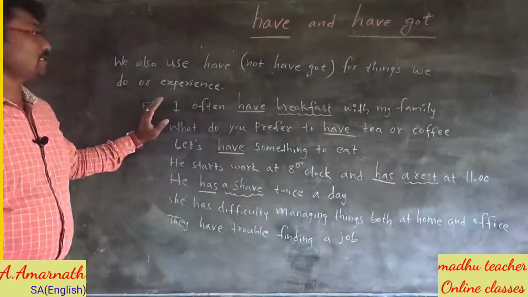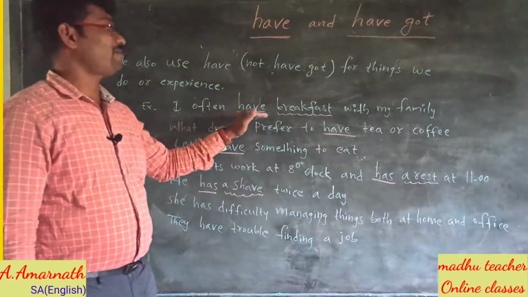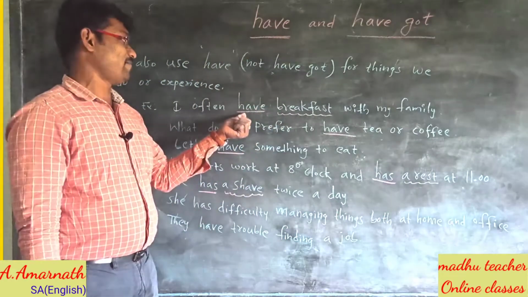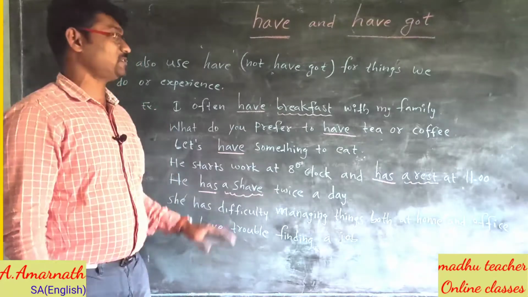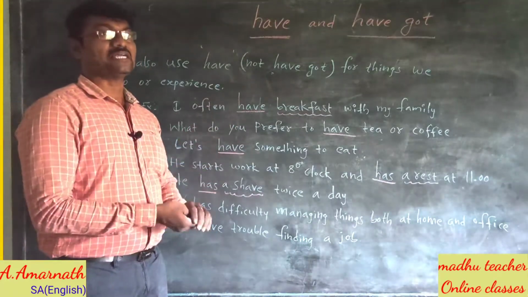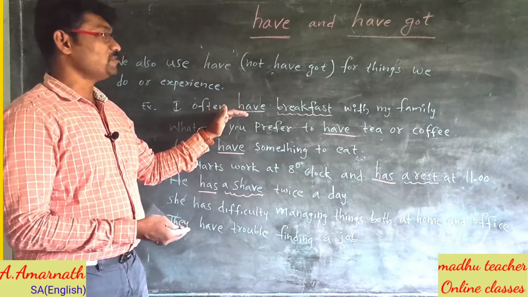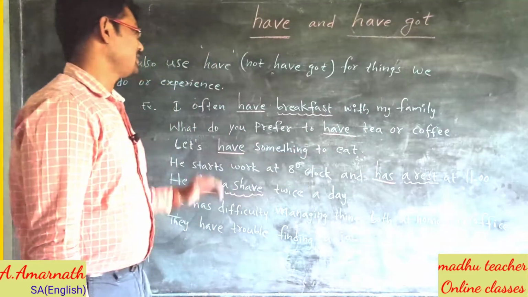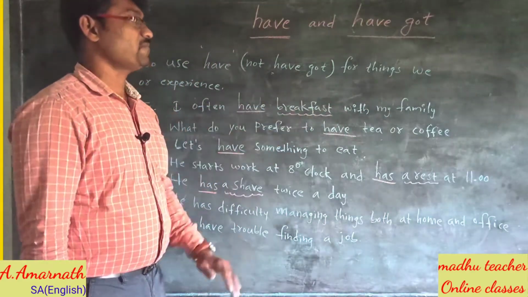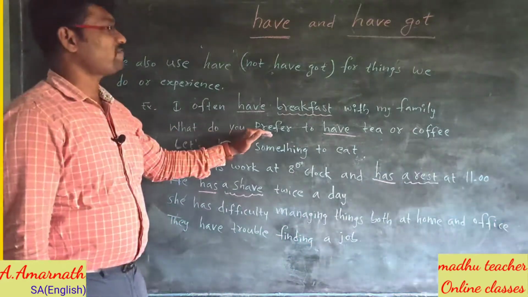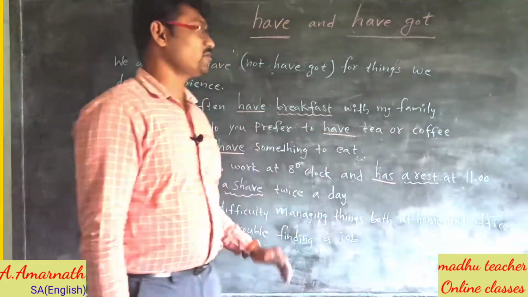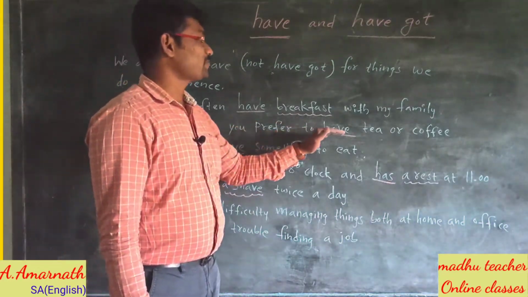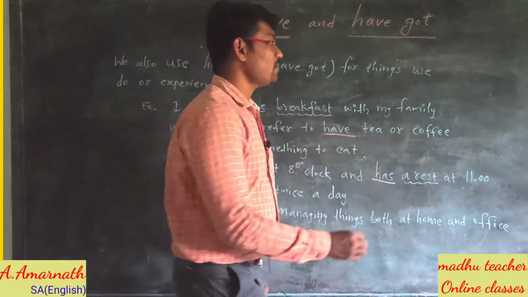Okay, let us examine these sentences. I often have breakfast with my family. When we talk about breakfast, we can use have. Have breakfast means eat breakfast. Instead of other action verbs, we use have. I often have breakfast with my family means I often eat breakfast with my family. What do you prefer to have, tea or coffee? Have means drink here.